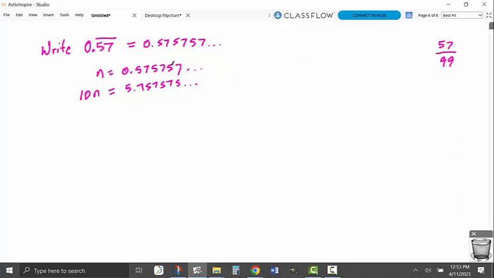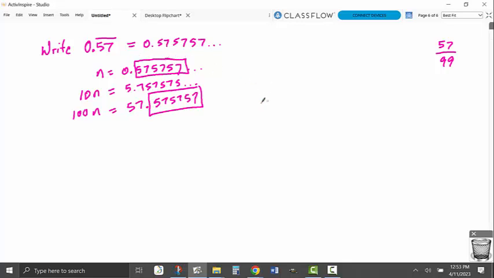Okay, 5 minus 7 I got to borrow, but I have to do that forever. That doesn't work. So then what I'll do is I'll say, okay, what if I did 100 times n? So that'll move it twice over, and that'll give me 57.575757. Do you see how the part that's repeating matches this part, right?